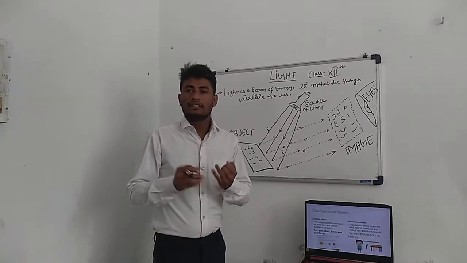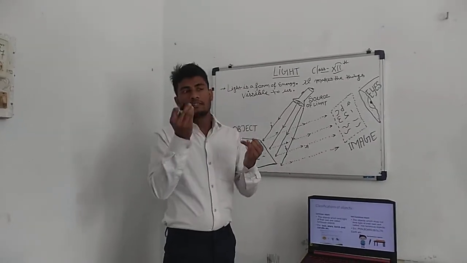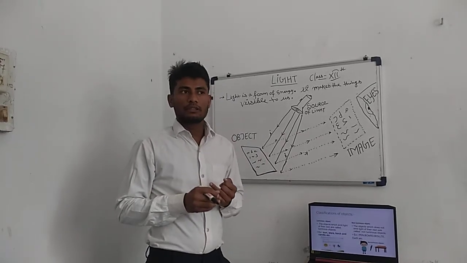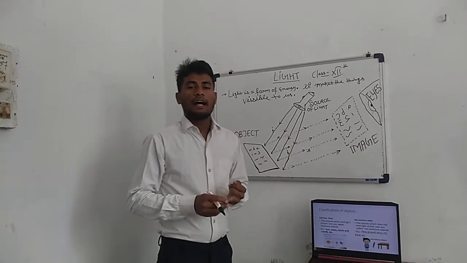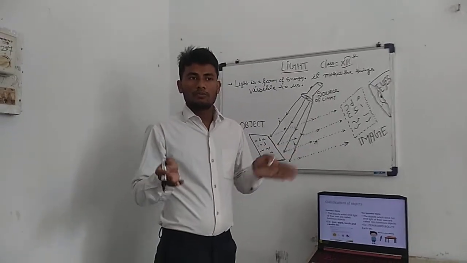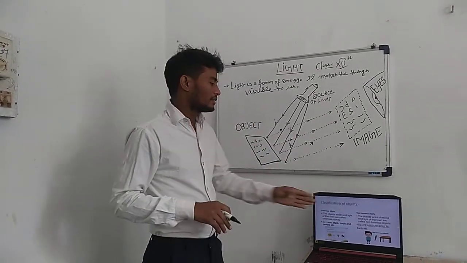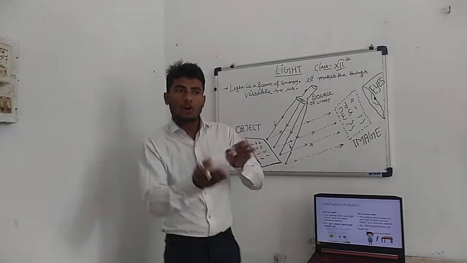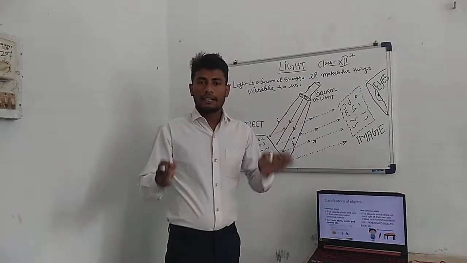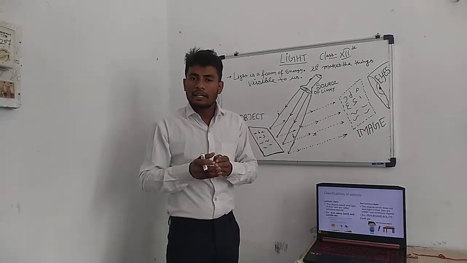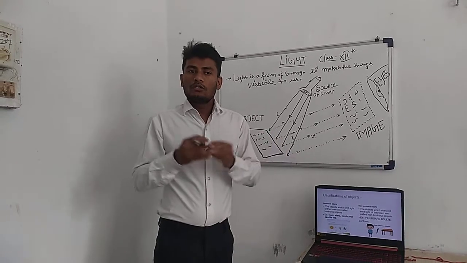Like the sun has its own light; from the sun, light is emitted. So the sun is a luminous object. A star and the burning of a candle, etc., are also luminous objects. And the second one is non-luminous object. Non-luminous objects are the opposite of luminous objects: those objects which do not have their own light and do not emit light.